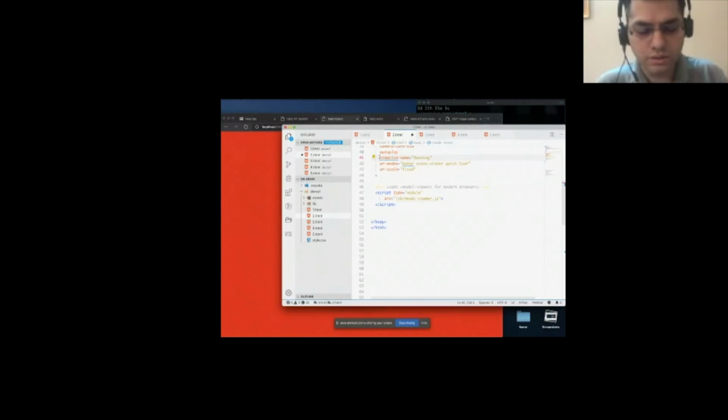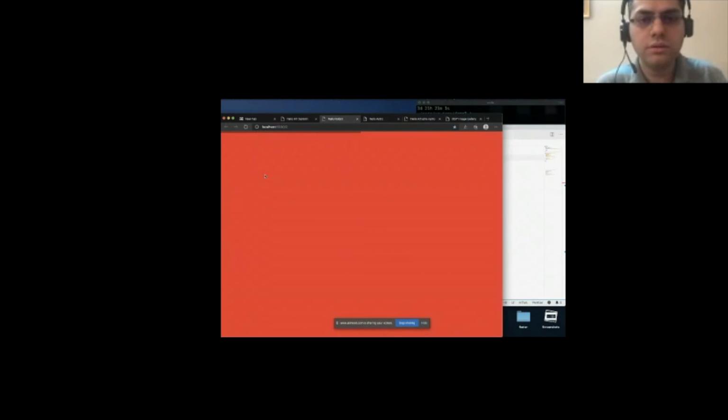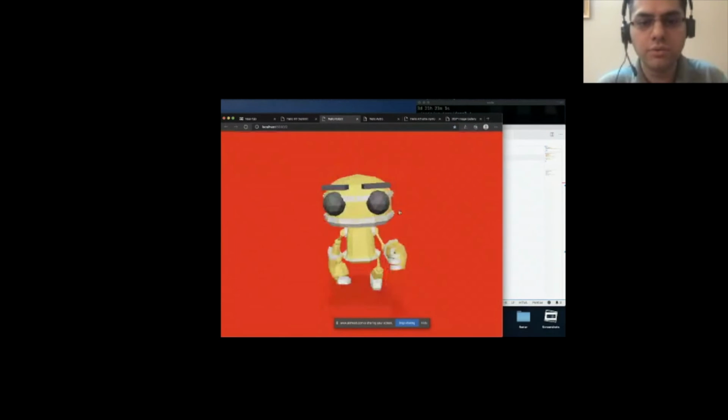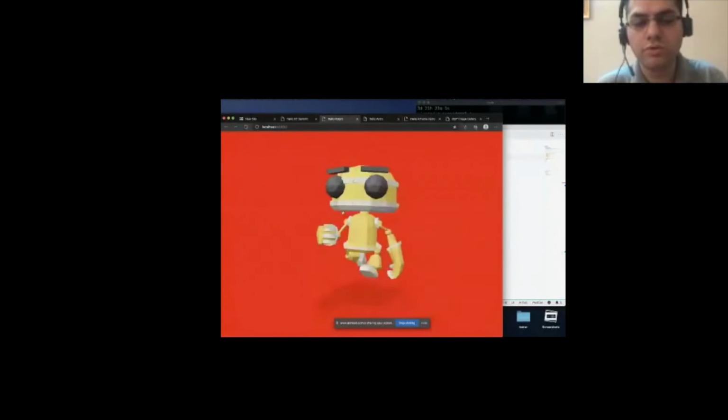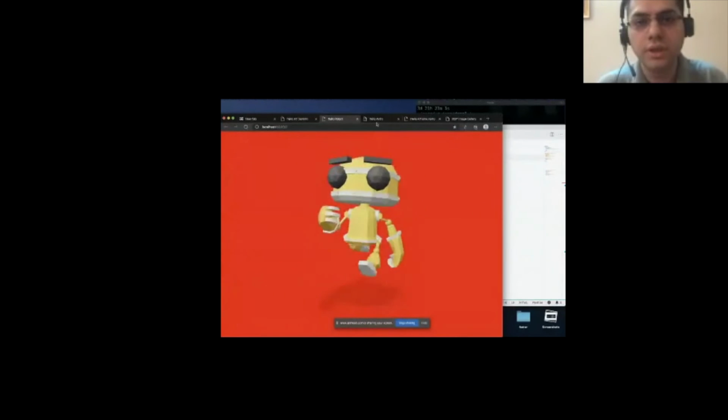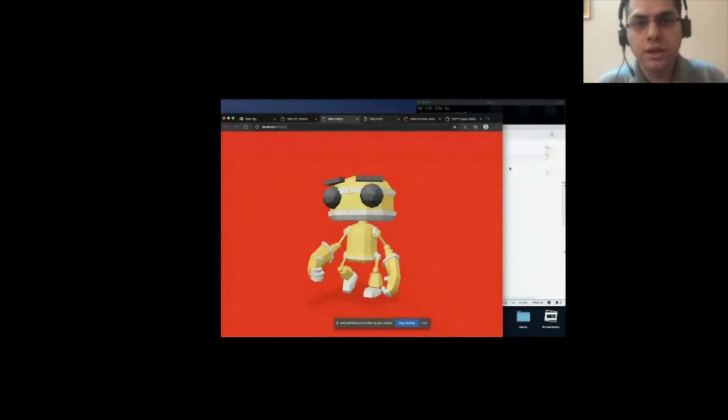So if I just save that and I refresh, nothing too complex. I'm running it off a web server locally, and you can see how the model file included a running animation and it is doing that. Super simple.